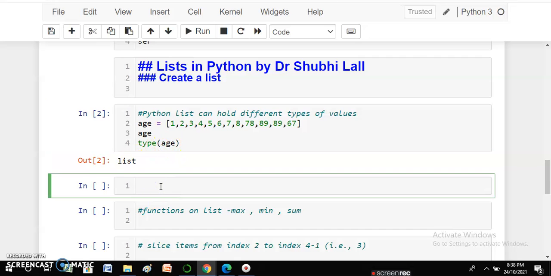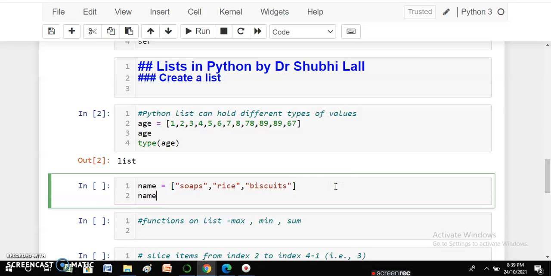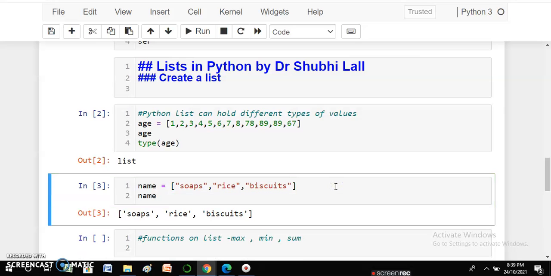Now let's take one more example. Supposedly I'm using a particular list of names of products: soaps, then rice, then, let's say, biscuits. So these are three names of three products, and my list is created, and I'm just running it to see whether it is created or not. So yes, it is created. So this is how we create lists.